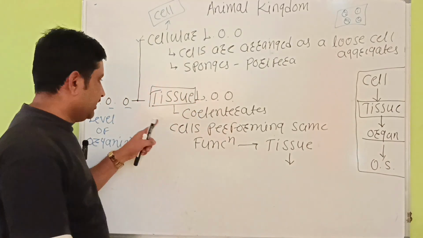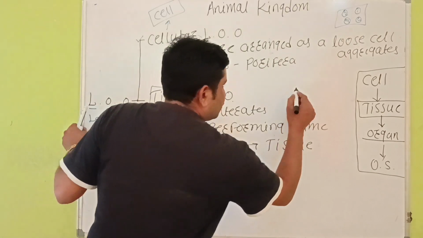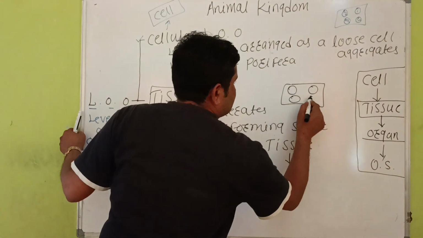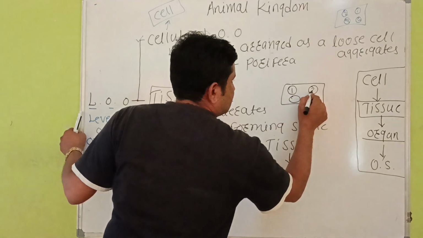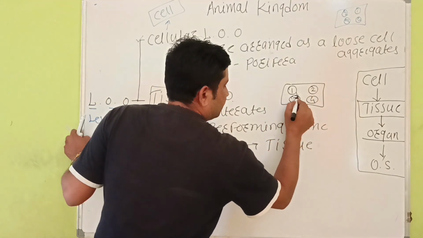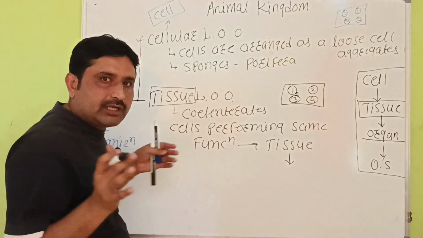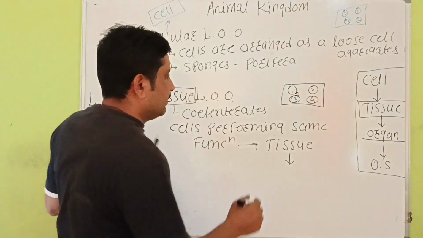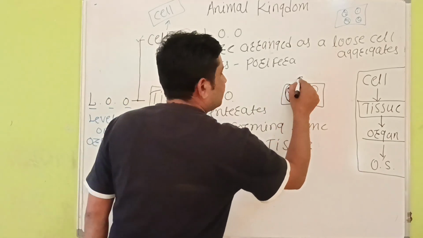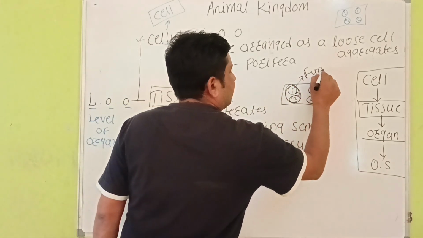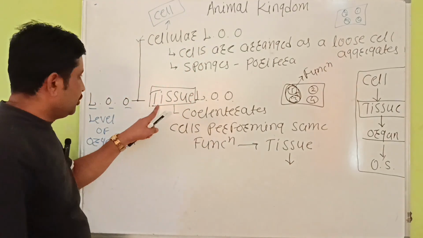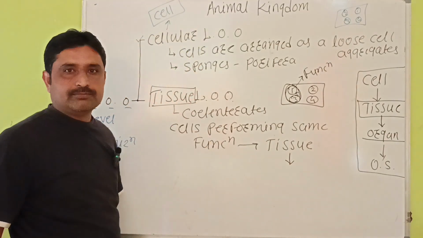It means in coelenterates, for example, this is the first cell, second cell, third cell, fourth cell. If the first and third are able to perform the same function, they group together and form the tissue, and the tissue is able to perform the function. Such type of organization is known as tissue level of organization.